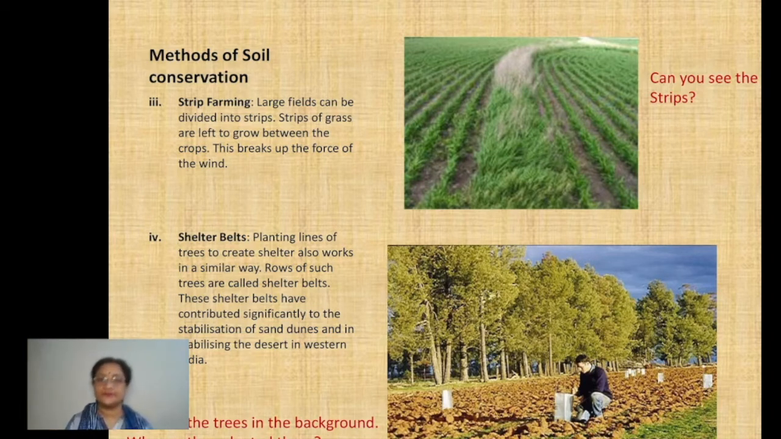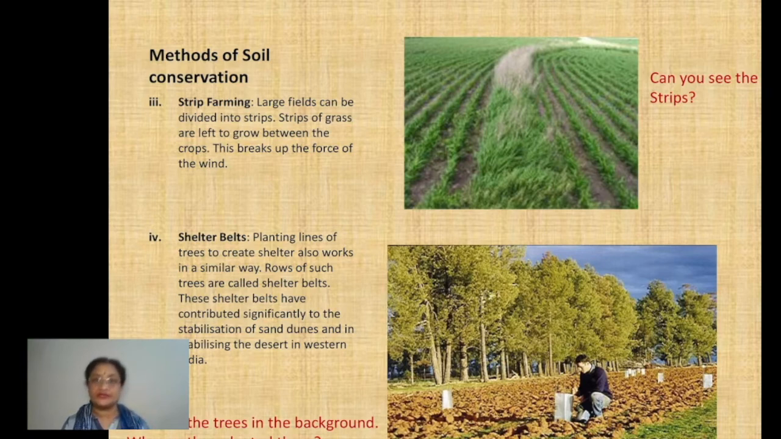Number two, the second thing you can say here is strip cropping or strip farming. When we do that, it is basically reducing the speed of wind to a great extent, right? So in drier areas, this method works a lot. This is one of the methods which we use in those areas where the erosion is caused mainly by the wind.